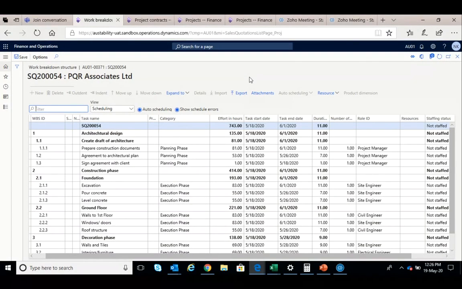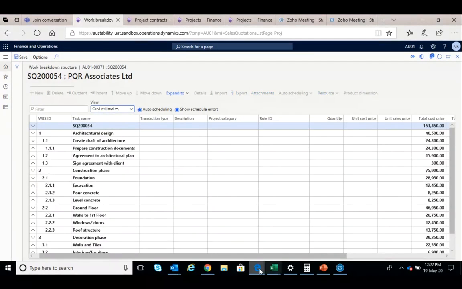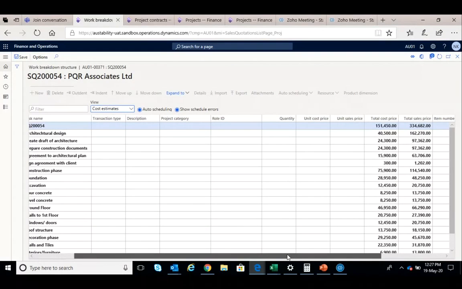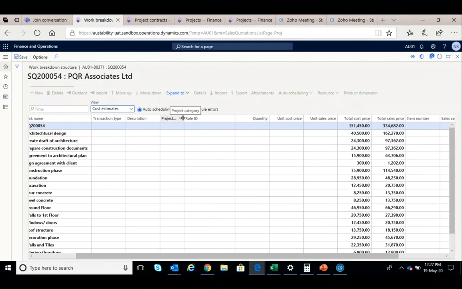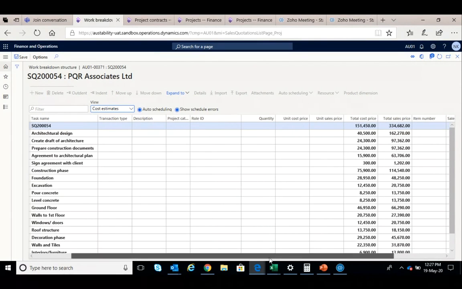Now, Naren, can you show the scheduling view? This is the scheduling view. We also have the cost estimate. If you go to the cost estimate view, it will show you the estimated cost for each line of activity. This gives you the total cost and total selling price in a nutshell.